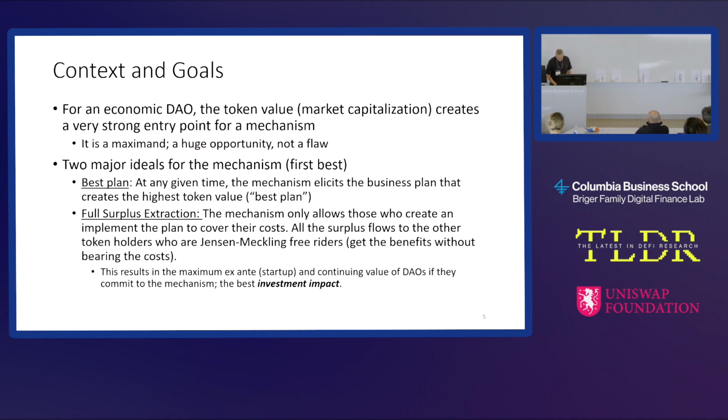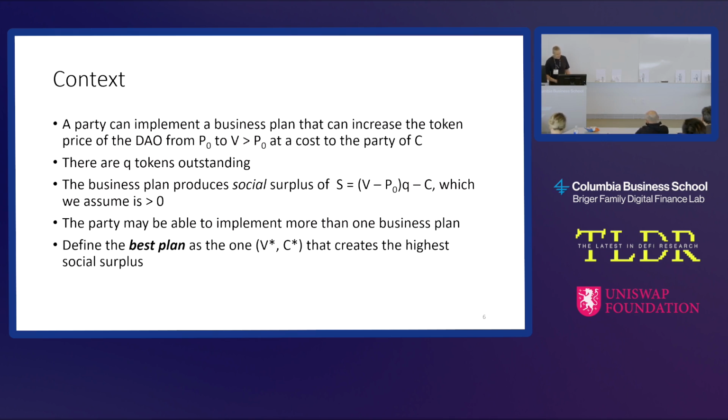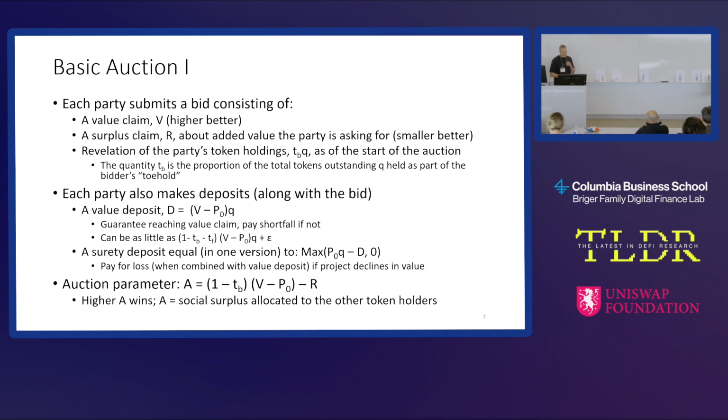Whoops, I'm sorry, I need slide 7, sorry. Okay, I'm further ahead than I thought. So what's the auction parameter here? This is what's going to determine who's going to win the auction. The higher this is, the better the bid is. It's basically what we described earlier.